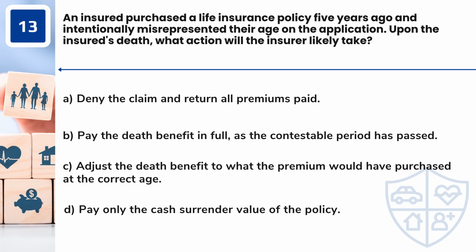Question 13. An insured purchased a life insurance policy 5 years ago and intentionally misrepresented their age on the application. Upon the insured's death, what action will the insurer likely take? A. Deny the claim and return all premiums paid. B. Pay the death benefit in full, as the contestable period has passed. C. Adjust the death benefit to what the premium would have purchased at the correct age. D. Pay only the cash surrender value of the policy.